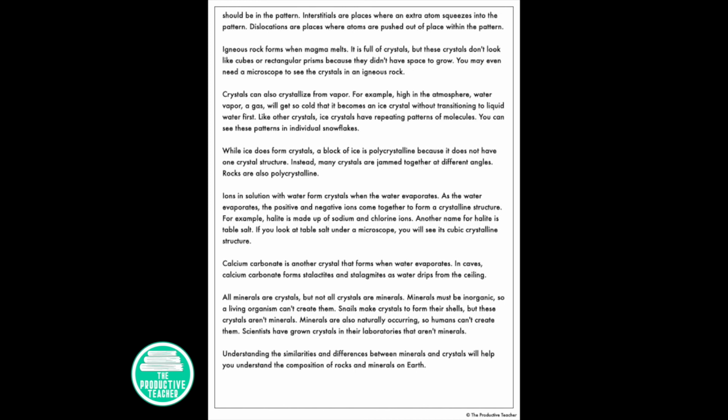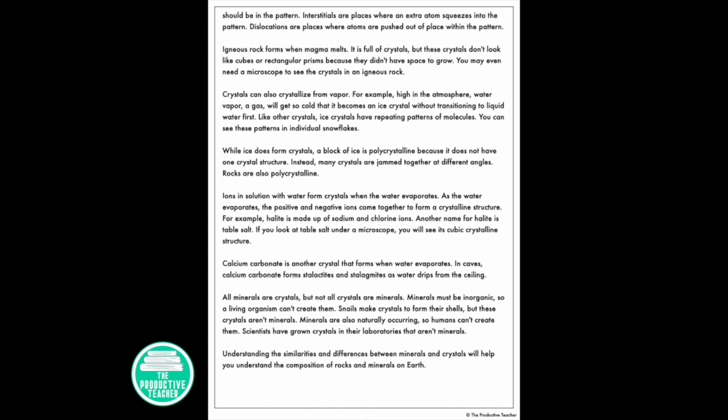All minerals are crystals, but not all crystals are minerals. Minerals must be inorganic, so a living organism can't create them. Snails make crystals to form their shells, but these crystals aren't minerals. Minerals are also naturally occurring, so humans can't create them. Scientists have grown crystals in a laboratory that aren't minerals.